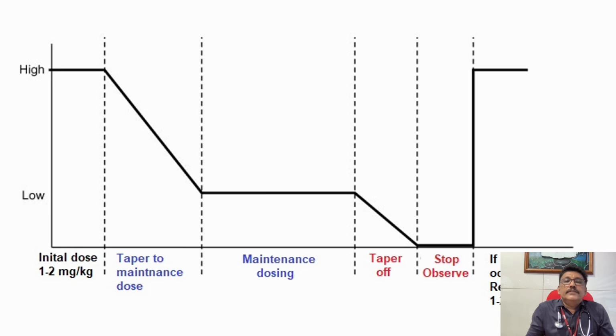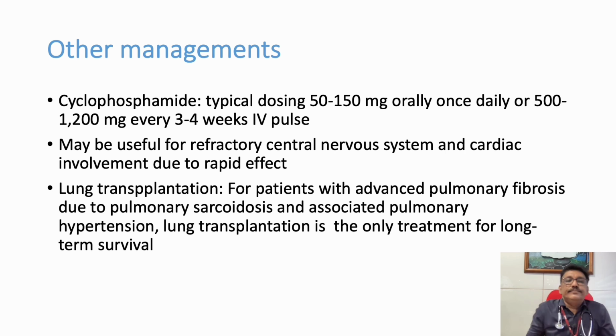Now this is a chart which tells you how to taper the steroids over the days. So initially we can start 1 to 2 milligram, then slowly taper, stop. Many patients require alternate-day steroids, like 5 milligram prednisolone on alternate days, to prevent relapse, or the patient can come back again with mild symptoms. So many patients may require long-term steroids. We will not be able to stop the steroid at all in many patients.